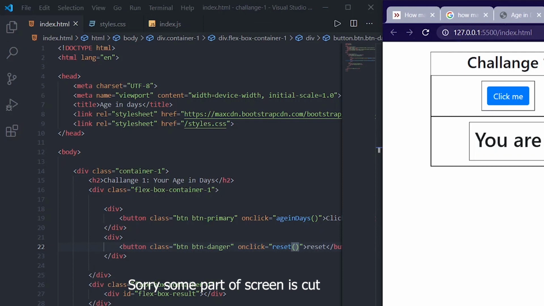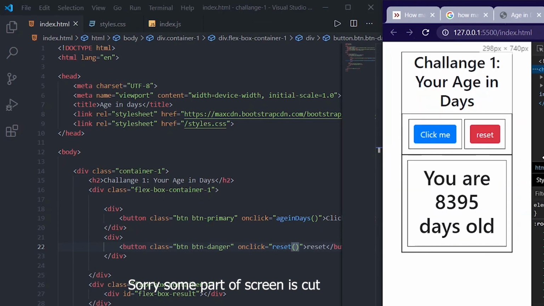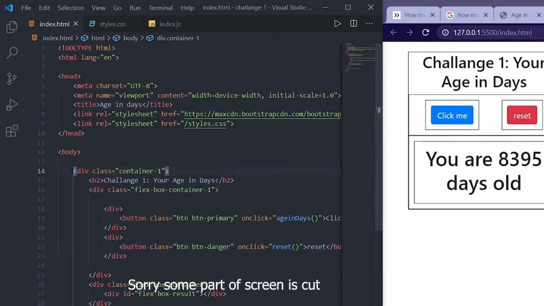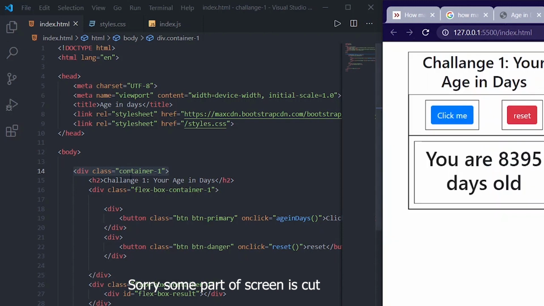Let me inspect this. See, first let me take you through this div, the container one. So in the body, container one, you can see the container one, right? The pink color part, that is container one, this one.